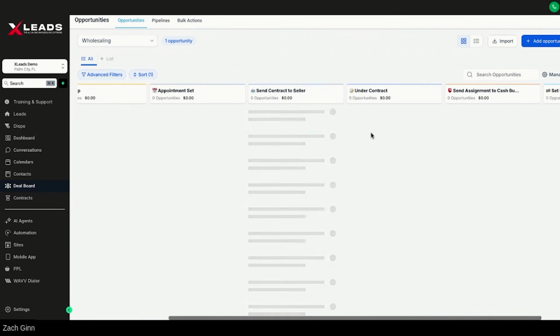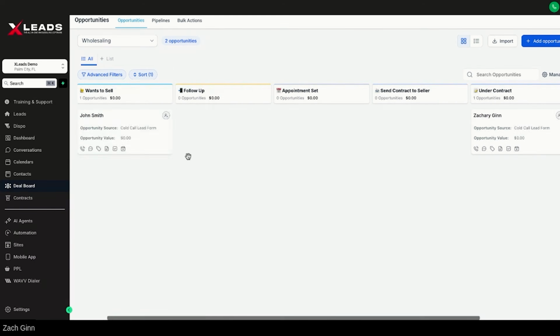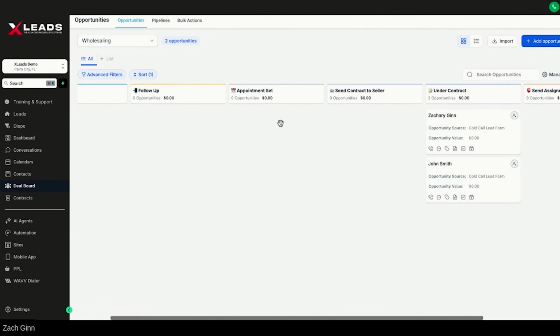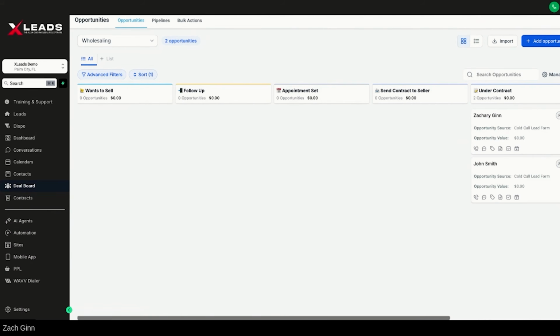So what you're going to do is once it's signed, you're going to write it under contract. Cool part is, let's say this one's under contract. So the worst possible thing I say to wholesalers, and they're very unorganized, it's like, hey bro, how many deals you got under contract? Oh, I don't know, maybe 3 or 4. Like, it's all in here.